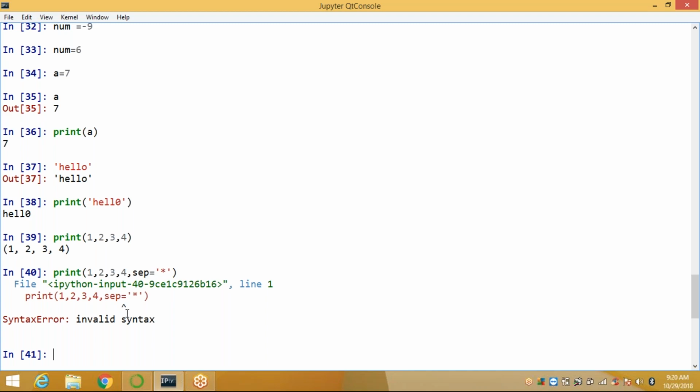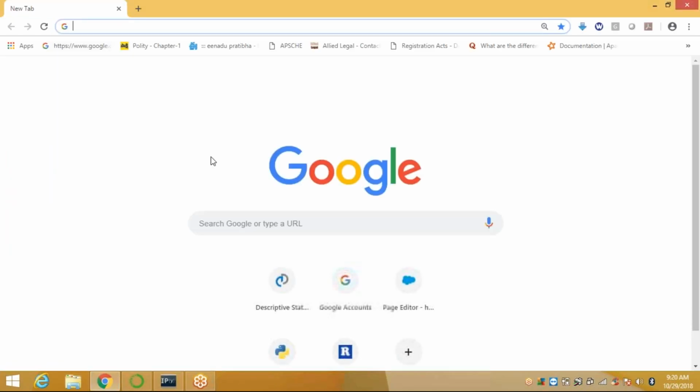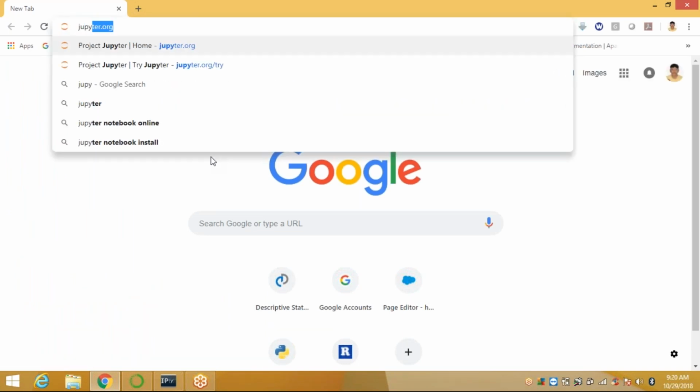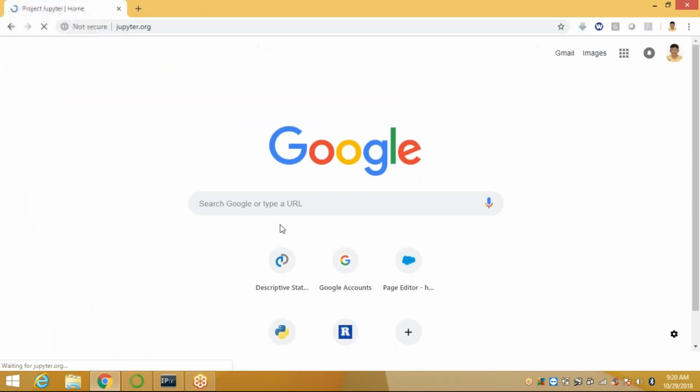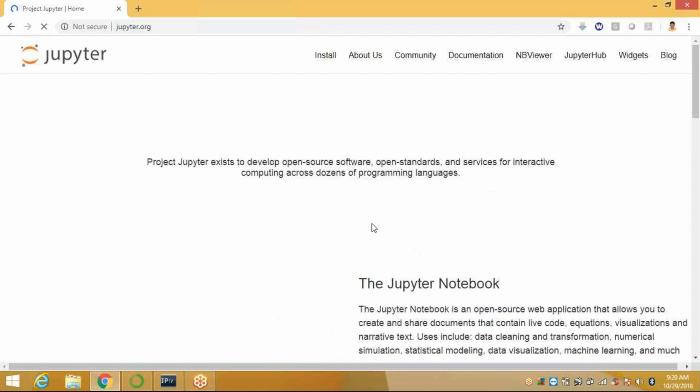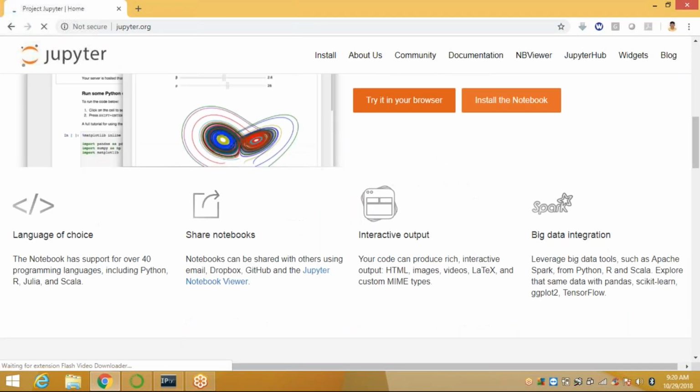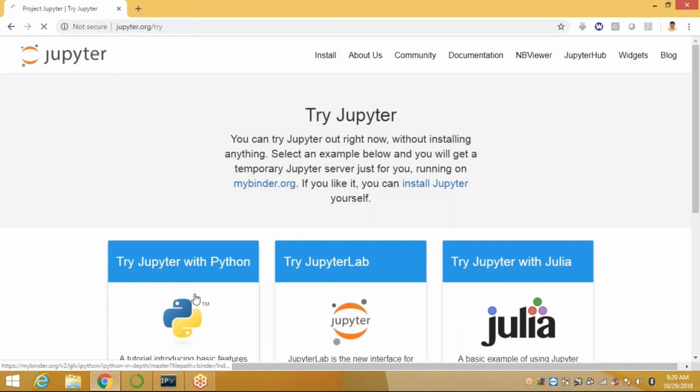Which works in the 3.x version, not in the 2.x version. How to execute this? See here. I want to take the online editor 3.x. Jupyter dot org. Go to the browser, click on Python.